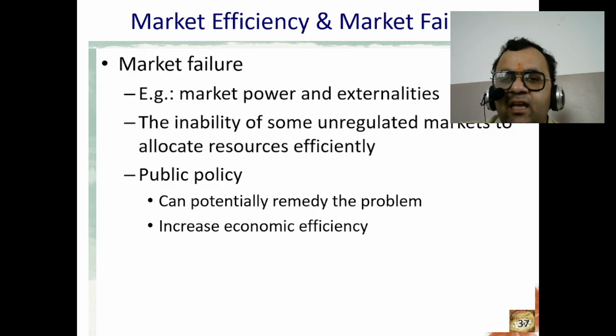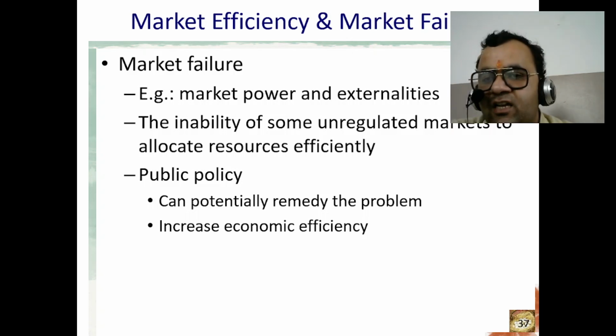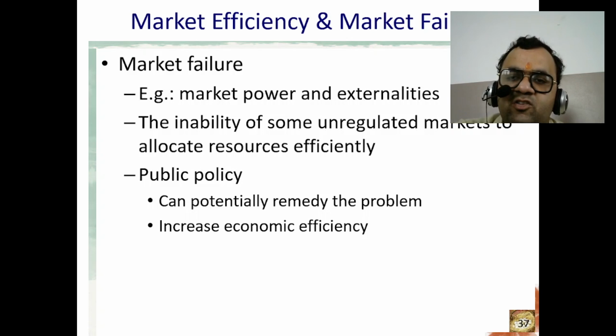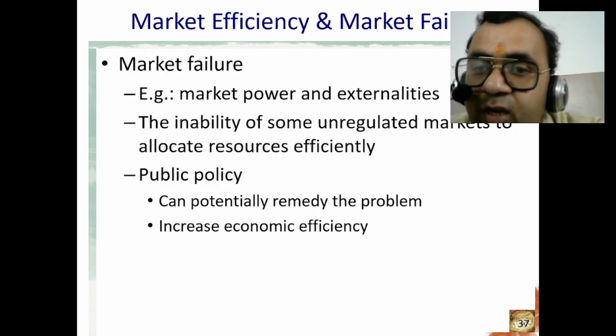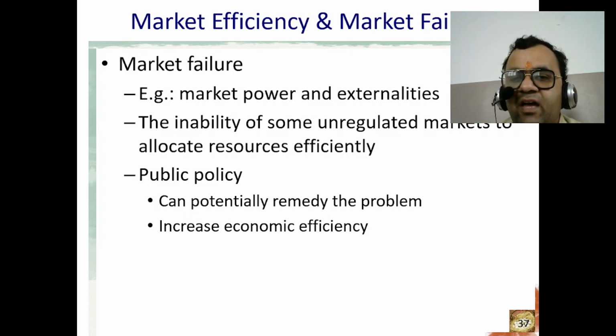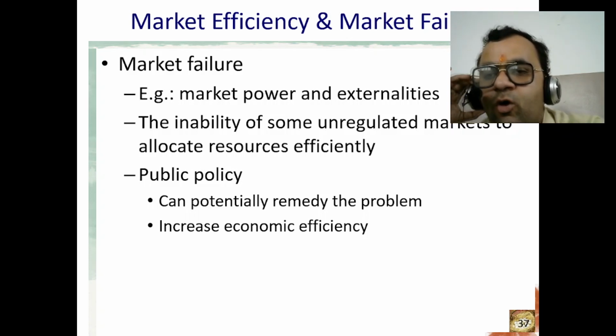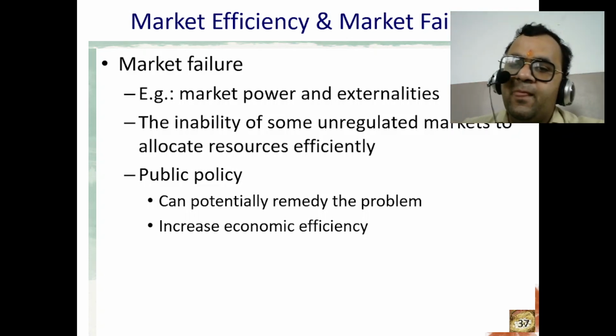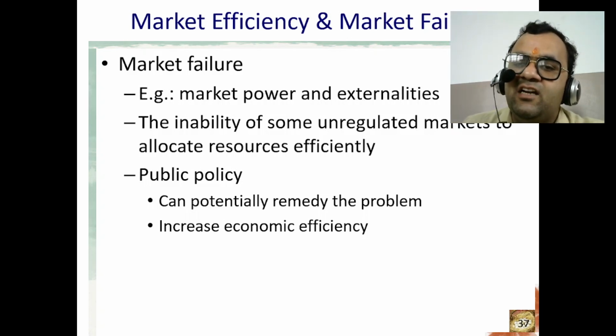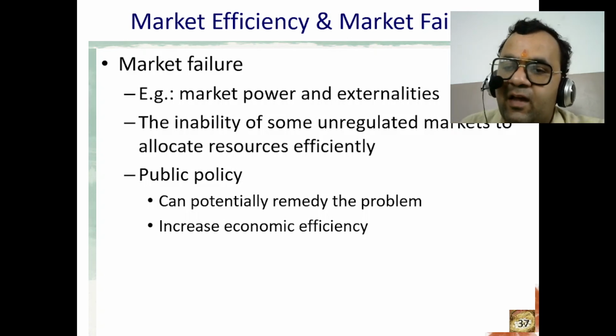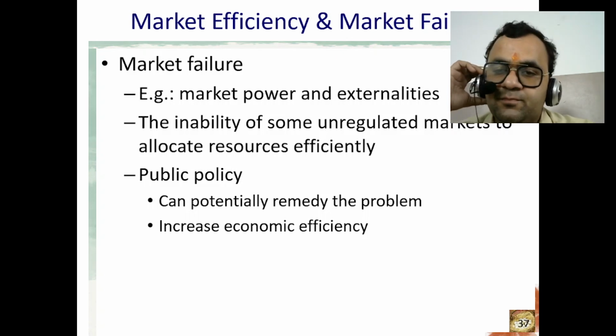Information: unequal access to information among the market participants. Public goods: goods and services that are non-rivalrous and non-excludable. Market power: a single buyer or seller has significant influence over the price. Incomplete markets: markets that lack sufficient information or participants. Examples of market failure include environmental pollution, lack of access to education, public health care, monopoly, unstable financial markets.